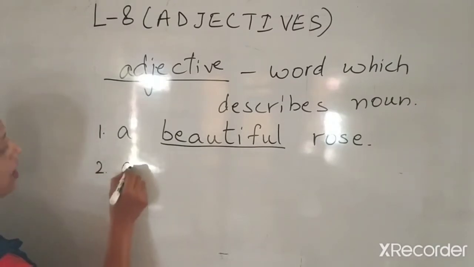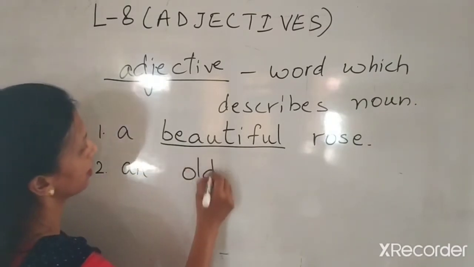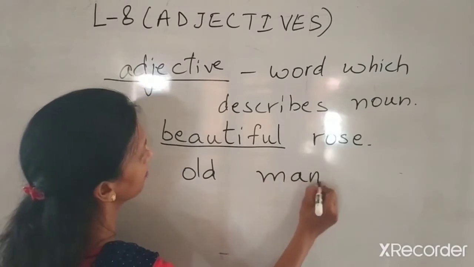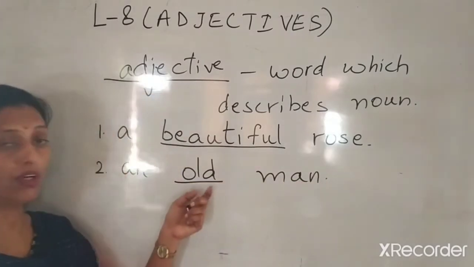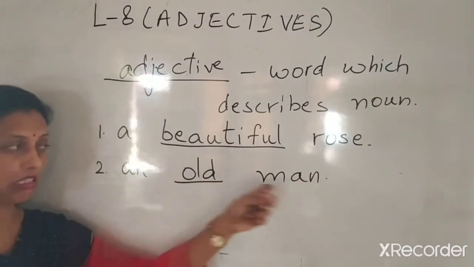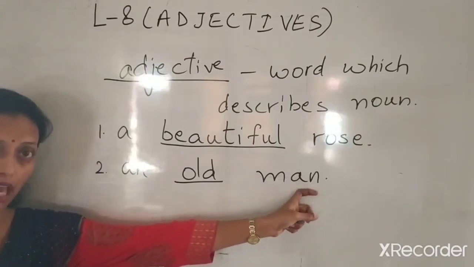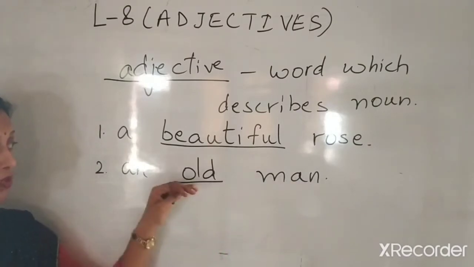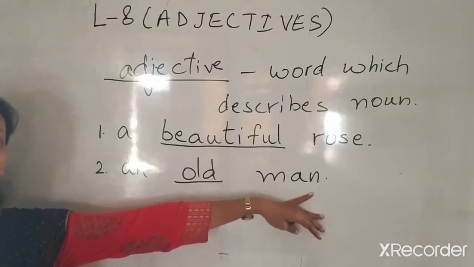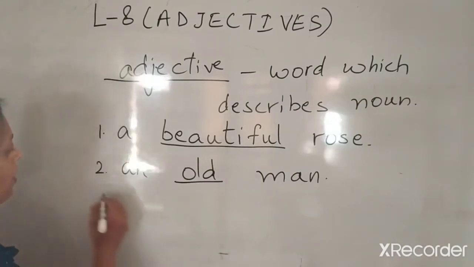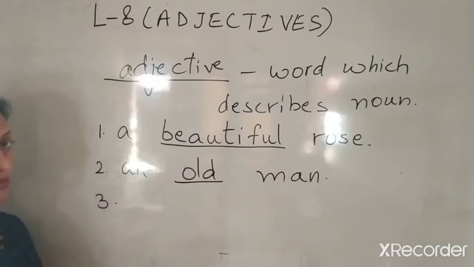Suppose I say an old man. An old man. Now this word old is only talking about the man. Yes? This word is defining whether the man is young or old. Okay? Let's take one more example.